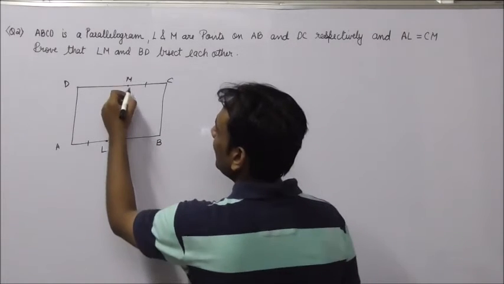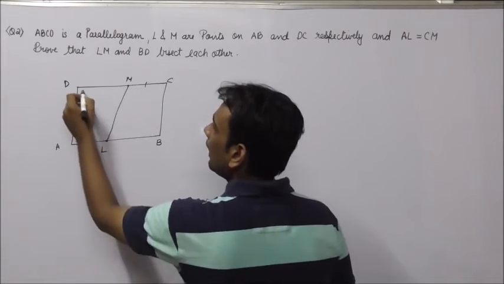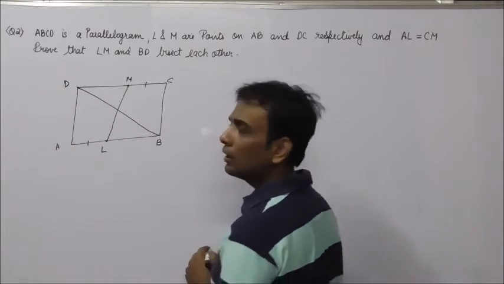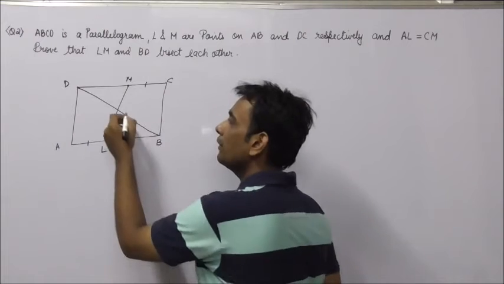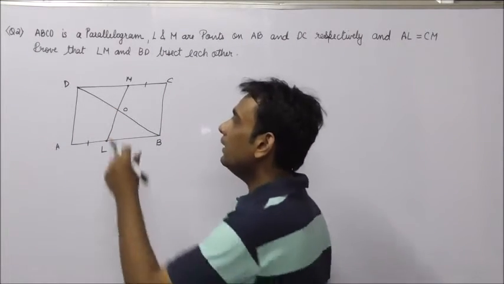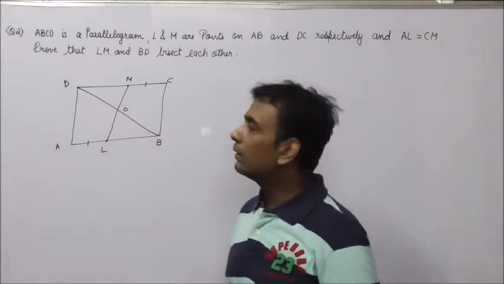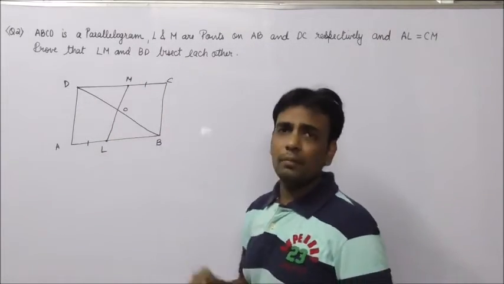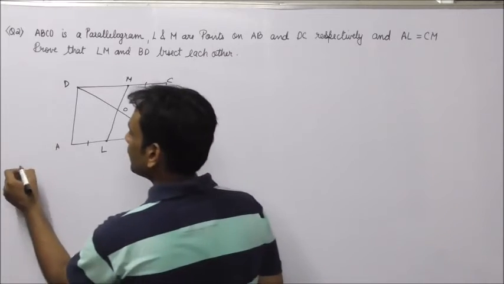Prove that LM and BD bisect each other. Let us assume that their point of intersection is O for the time being. हमें क्या दिखाना है कि DO BO से इक्वल है and MO LO से इक्वल है. That is LM and BD bisect each other. So let us first start the given data.